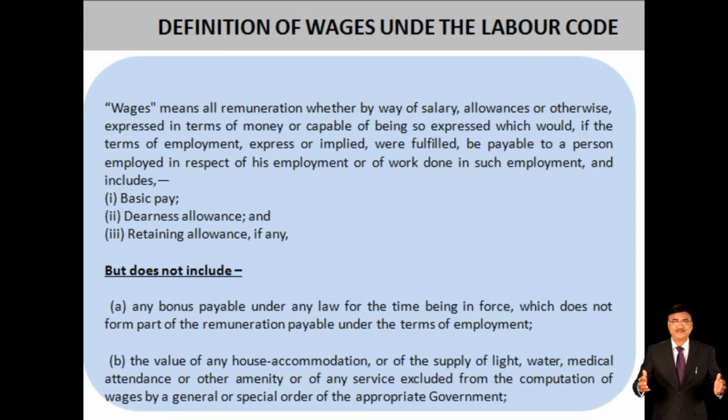Remuneration payable under any award or settlement between the parties or order of the court or tribunal, any overtime allowances, any commission payable to the employee, gratuity payable on the termination of employment, any retrenchment compensation or other retirement benefit payable to the employee, or any ex gratia payment made to him on the termination of employment are not included in the definition of wage.